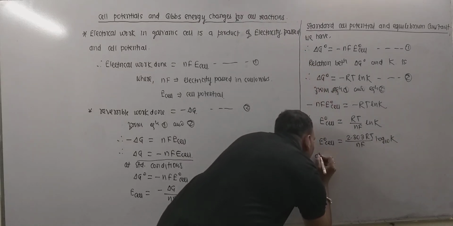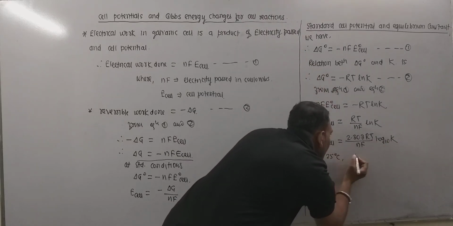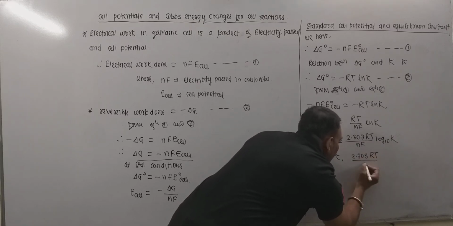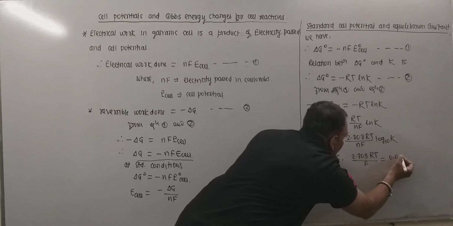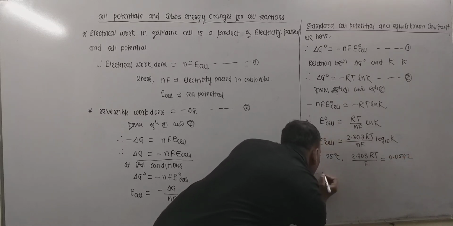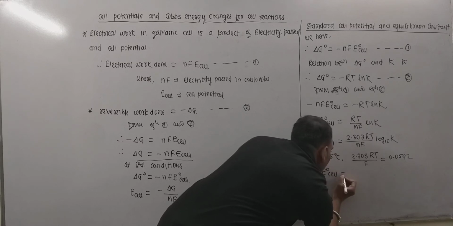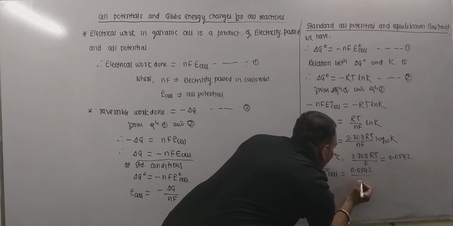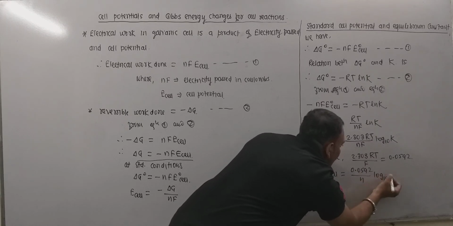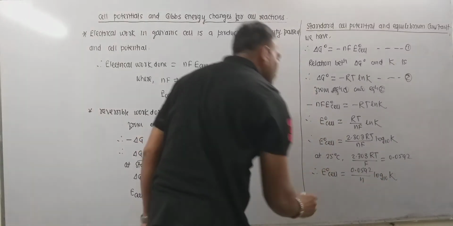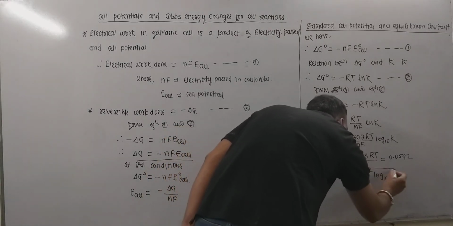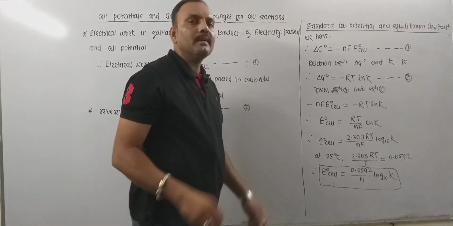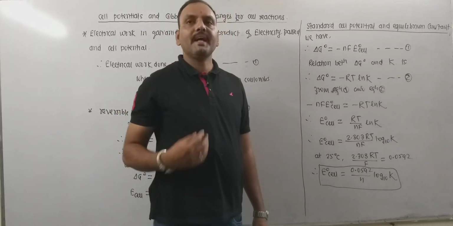Now we know very well that at 25 degrees Celsius, 2.303 RT upon F is equal to 0.0592. Thus E naught of cell becomes equal to 0.0592 upon n log base 10 K. Thus this is the relationship between standard cell potential and equilibrium constant. Thank you very much.